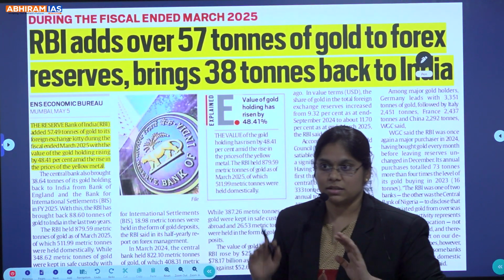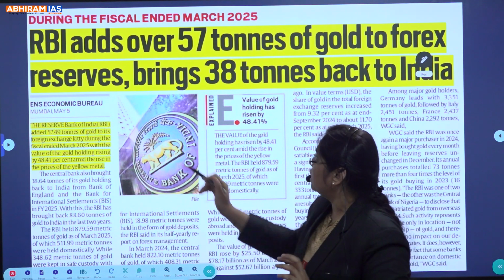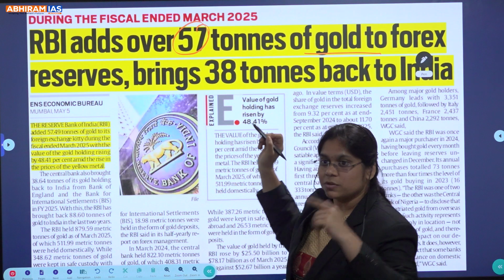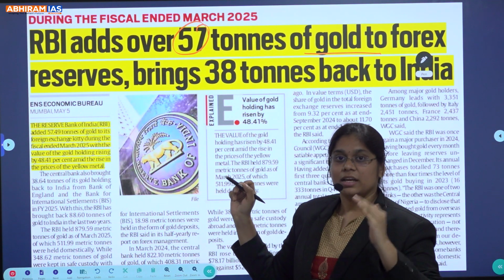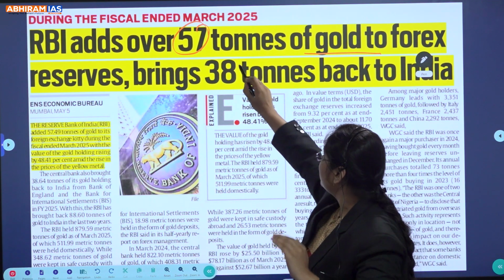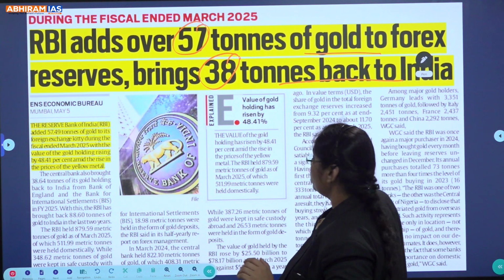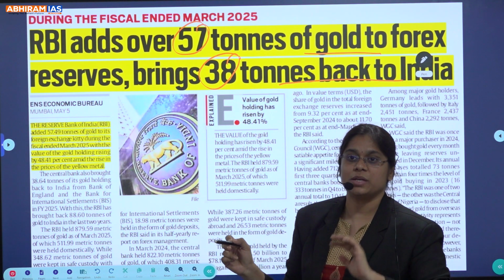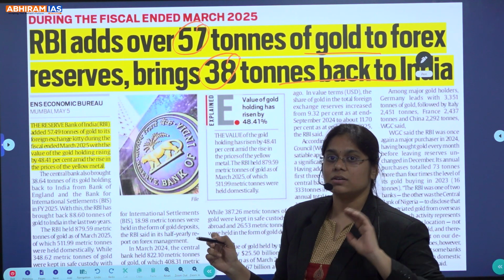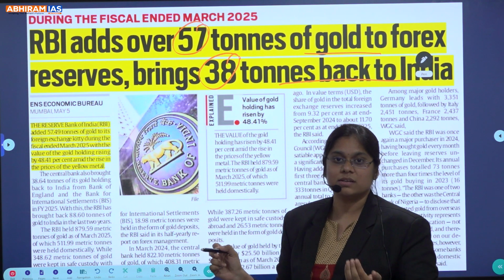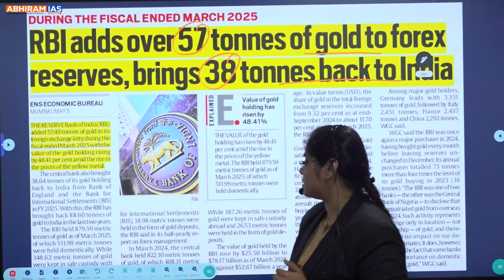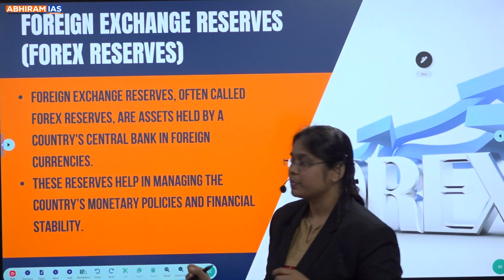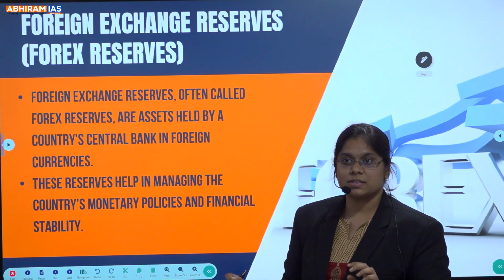So, the article is telling that basically RBI adds over 57 tons of gold to the Forex reserves, but it has brought 38 tons of the gold back to India. Okay. Now let's see why it has been brought, and also let's see what are the Forex reserves, what are the components of the Forex reserves, and what is the significance of it. Clear? Next. So basically, what is Forex reserves?